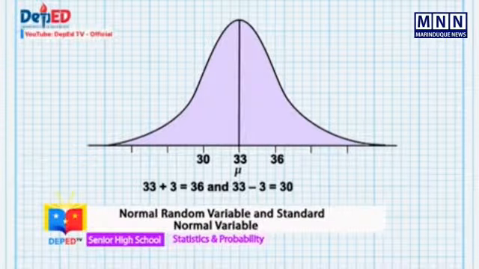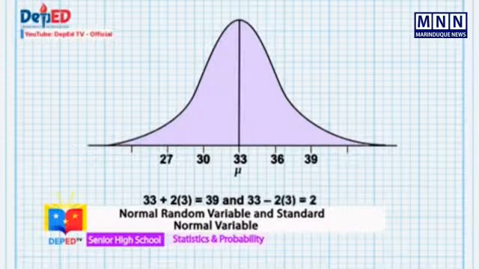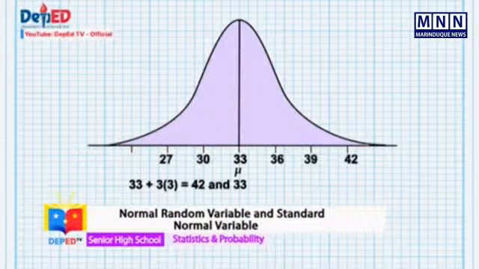Same way, the values 2 standard deviation away from the mean are 33 plus 2 times 3 equals 39, and 33 minus 2 times 3 equals 27. Lastly, the values 3 standard deviation away from the mean are 33 plus 3 times 3 equals 42, and 33 minus 3 times 3 equals 24. Now, let's go back to the problem.